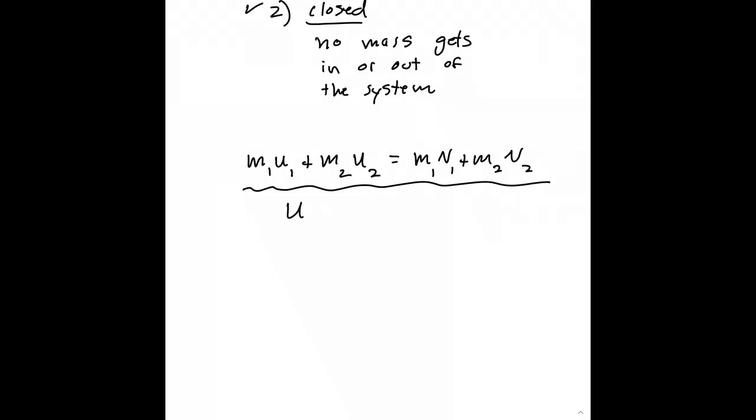Notice that I'm using the symbol u for initial velocity, and I use the symbol v to represent final velocity. So we're no longer going to use the subscript 0 to mean initial velocity. We'll replace that with the symbol u.